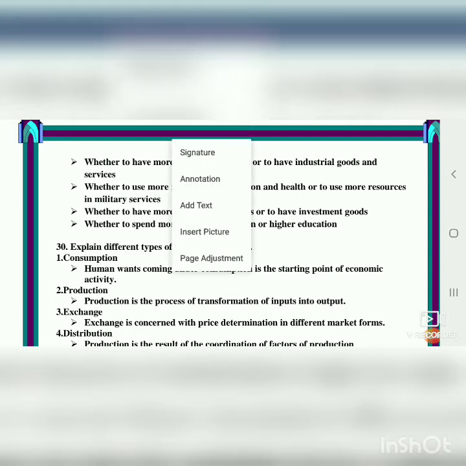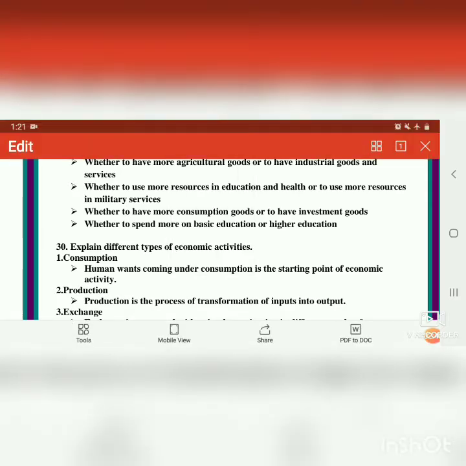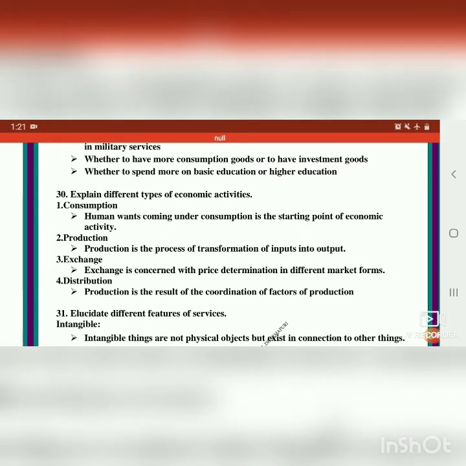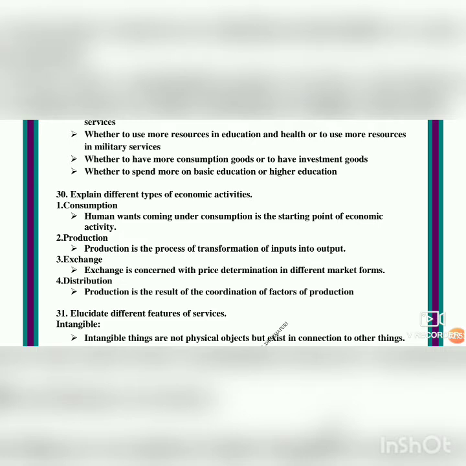Explain the different types of economic activities. There are 4 types of economic activities: consumption, production, exchange and distribution. Consumption means consuming the products that are produced. It serves as the starting point of economic activity. That is, the producer produces for the consumer, who purchases the product for their needs. Next, production of goods and services is to satisfy human wants. Producers are producing for the consumers to buy and use the products.